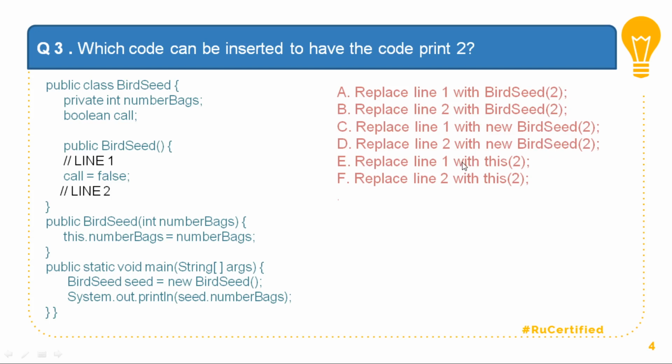Option E says replace line 1 with this(2). So this(2) will call this constructor, which looks okay. Even this also looks correct, but then line number 2 is moved to the third line, and the rule for this says that it can be only the first line. So based on all these assumptions, option E is correct.